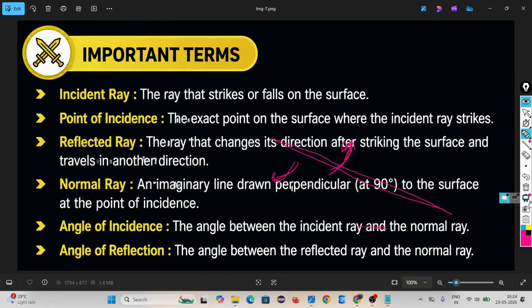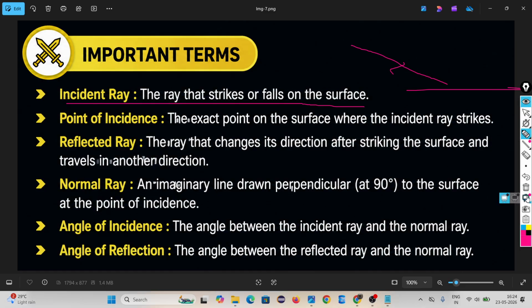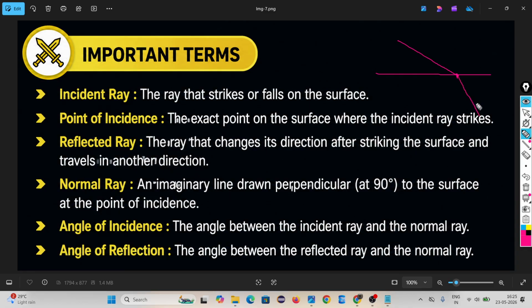Before this, look at some terms. Incident ray: the ray that strikes or falls on the surface. This is the incident ray. Point of incidence: the exact point on the surface where the incident ray strikes. Look, suppose this is the surface, the exact point. It is called the point of incidence. Reflected ray: the ray that changes its direction after striking the surface and travels in another direction. This is called the reflected ray.